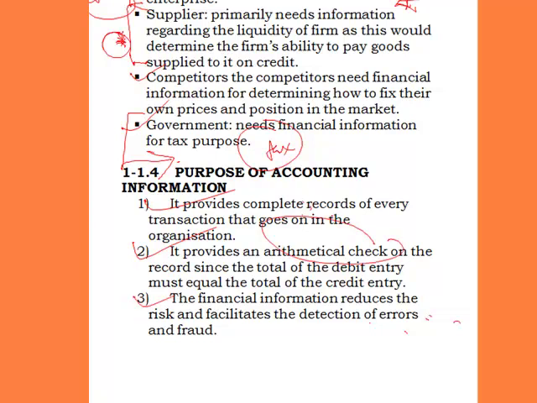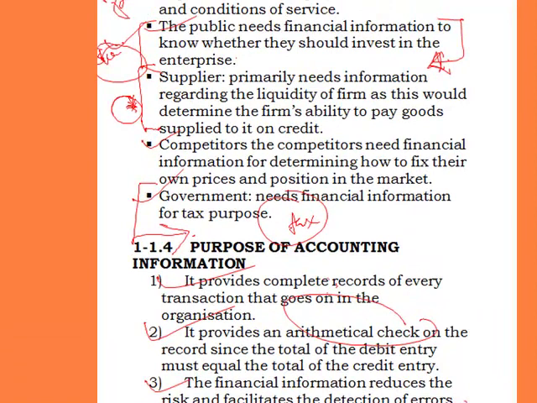The next one is that the financial information reduces the risk and facilitates the detection of errors and fraud. The financial information will be able to help us in detecting or a quick determination of errors and fraud in the organization. And that's that.